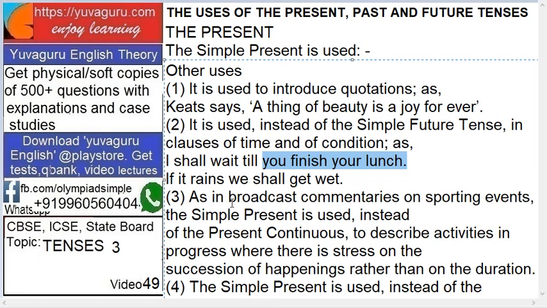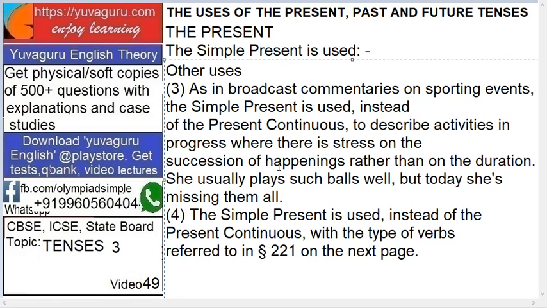Now next, as in broadcast commentaries on sporting events, the simple present is used instead of present continuous to describe activities in progress where there is a stress on the succession of happenings rather than on duration. You will understand this better with examples. For example, she usually plays such balls well, but today she is missing them all. "She usually plays such balls well" is simple present, right? But today she is missing them all. These things we generally hear in commentaries.